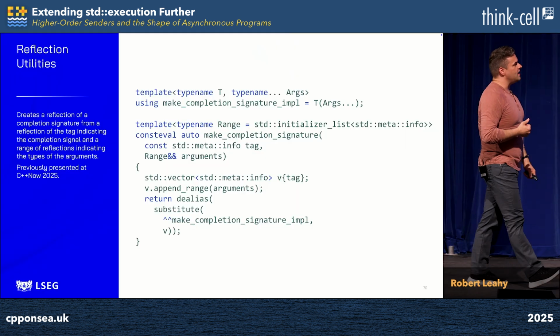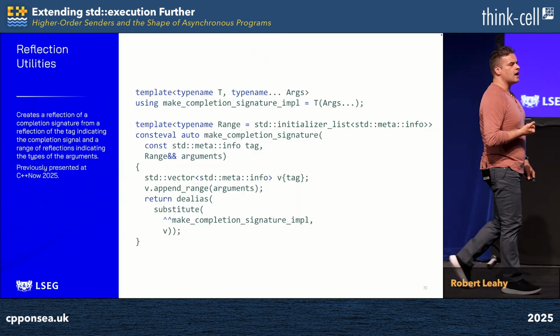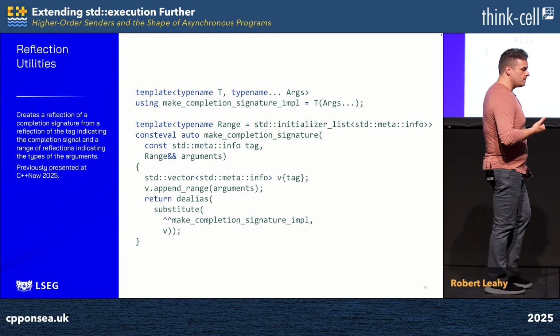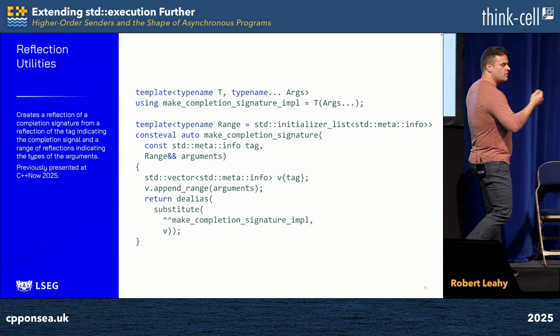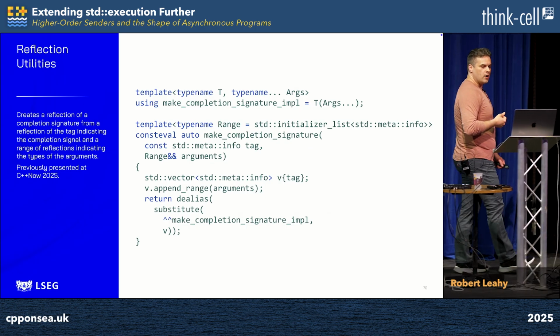The helper that I need is make_completion_signature, which synthesizes the type which indicates a certain completion signature. Recall that's a function type with the channel it's sent on indicated by the returned value, and the values transmitted thereby represented as the parameters.